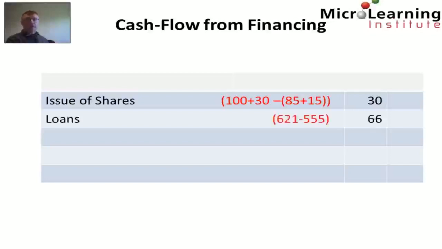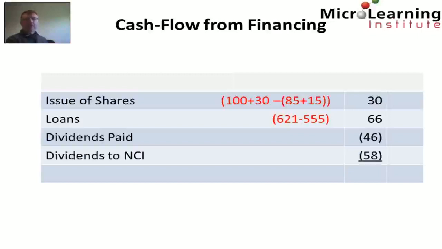Also, our loan accounts have moved from an opening loan balance of 555 to 621. So this equates to a cash inflow to the business of $66 million. We also paid dividends. You remember that adjustment that we did of $46 million, and dividends are classified as a financing activity. And we also paid additional dividends to non-controlling interest, which we've already calculated, of $58 million. So our net cash outflow from financing was a cash outflow from the group of $8 million.